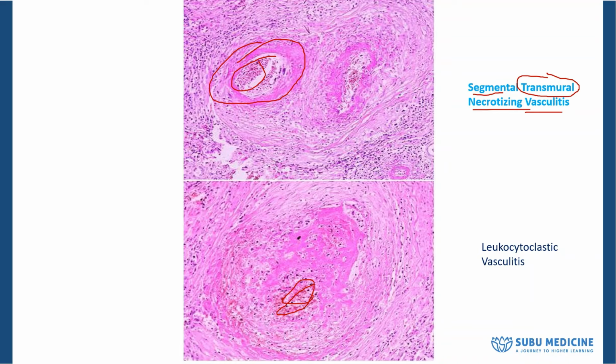And remember, some of those white blood cells can get fragmented, right? And when they get fragmented, what do they become? They become leukocytoclastic. So that's why sometimes they also call this disease leukocytoclastic vasculitis, because of the fragmented polymorphonuclear cells you see. All right, it is very, very important that histologically you should be able to distinguish this. Remember, it's a transmural necrotizing vasculitis, which is segmental. It's important that you remember this.